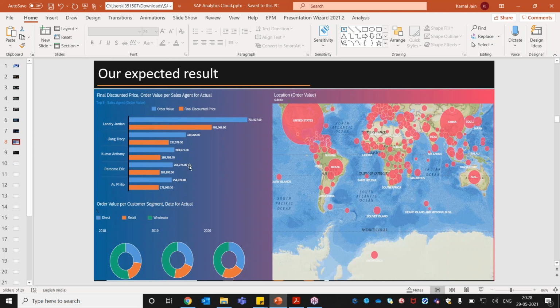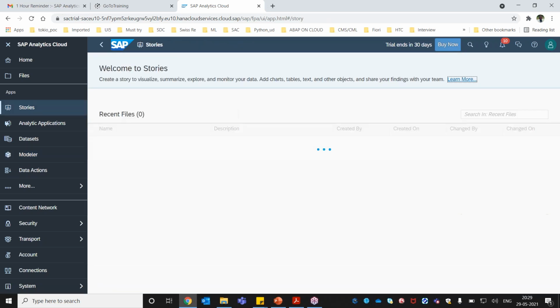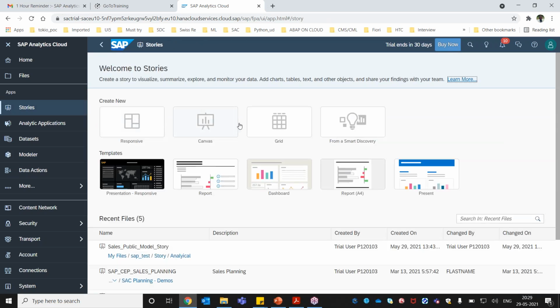So let's start with the designing of this expected result here. The very first thing we need to create is something called a story. What is a story? There are different types of stories that we are going to discuss in our incoming sessions here. Now I'll click on a story, and there are different types of story we can create: responsive, canvas, grid, and from smart discovery.